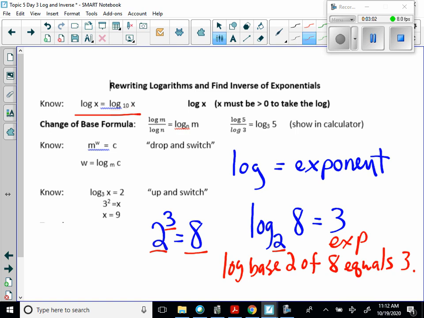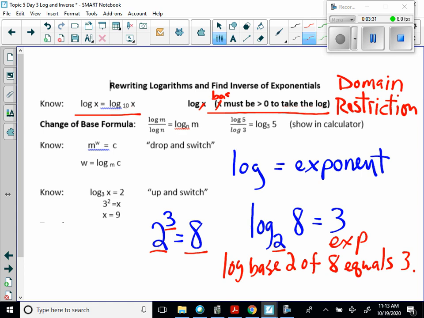Okay, now this is what we call a domain restriction. It says that my x value has to be greater than 0, or I'm sorry, that should be my base. Let's just say that it's base. So whatever your base is, pause. Oh, sorry about that. I had to erase that because it was not the base. It was just log of the x. I was making a mistake.